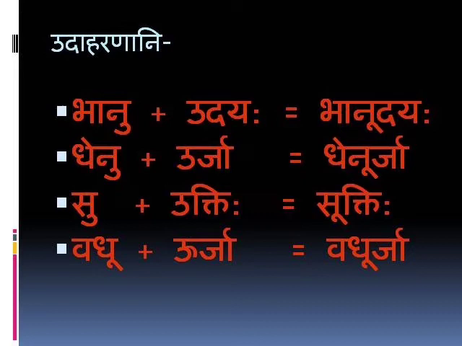Here also we will see one example. Bhanu ends in U and Udayah starts with U, so U plus U becomes Dirgha U, Bhanudayah.